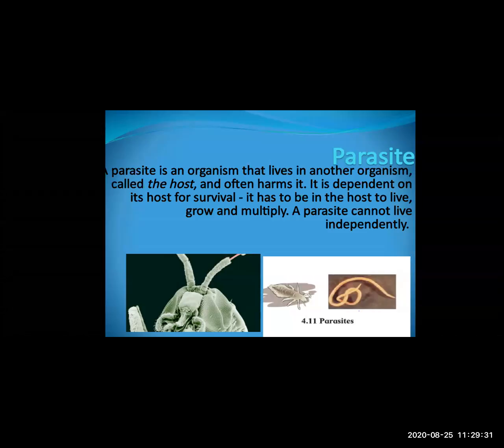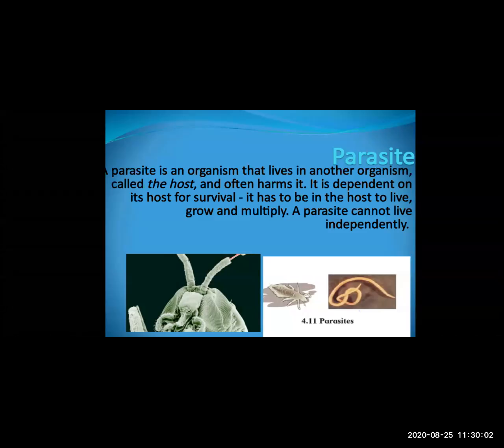Now the second is ectoparasite. An ectoparasite is a parasite which lives outside the body, not inside the body. Where are these found? These are found on our head. Most of the time your head is scratching, and that means you are having lice in your head. We call them lice, they live in the hair.